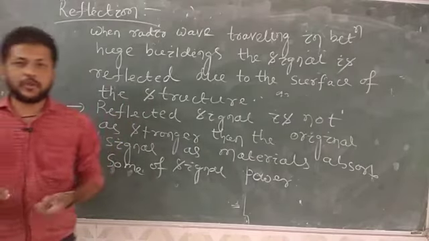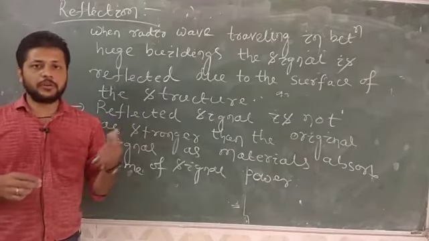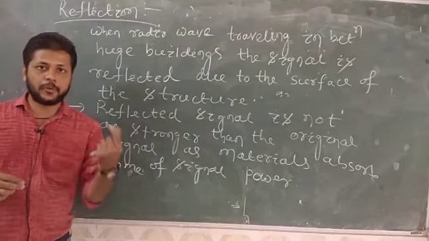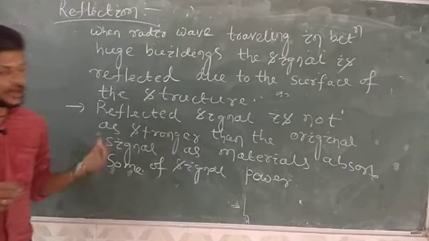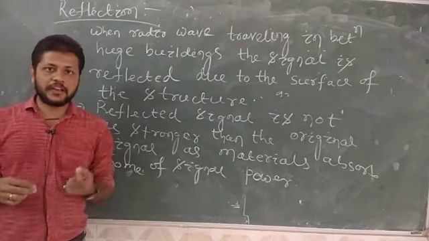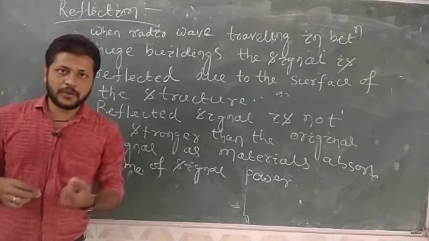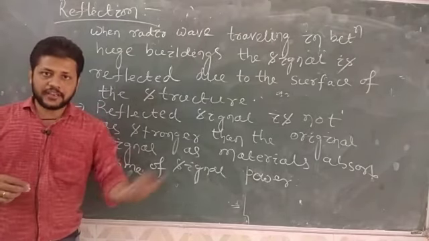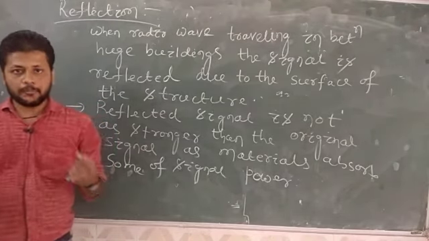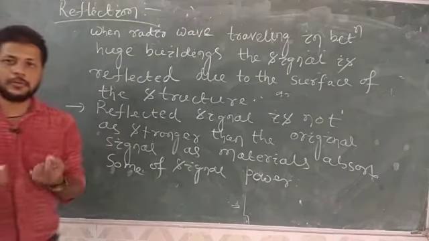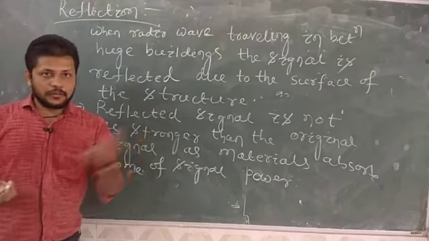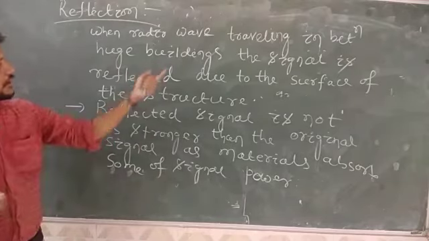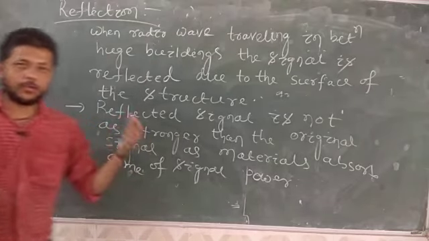Similarly with electromagnetic waves, for example your mobile tower is known as a BTS, base transceiver station, and inside your mobile there is an antenna known as the receiver antenna. When electromagnetic waves radiated by the BTS are reaching your mobile antenna, in between they can be reflected back by a large building or mountain.